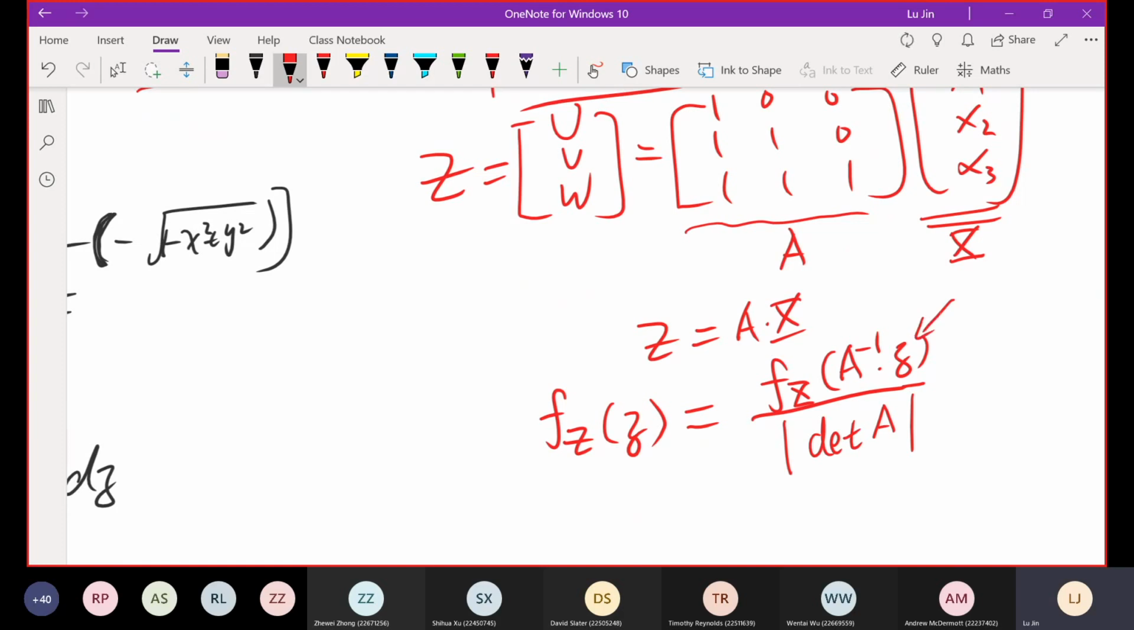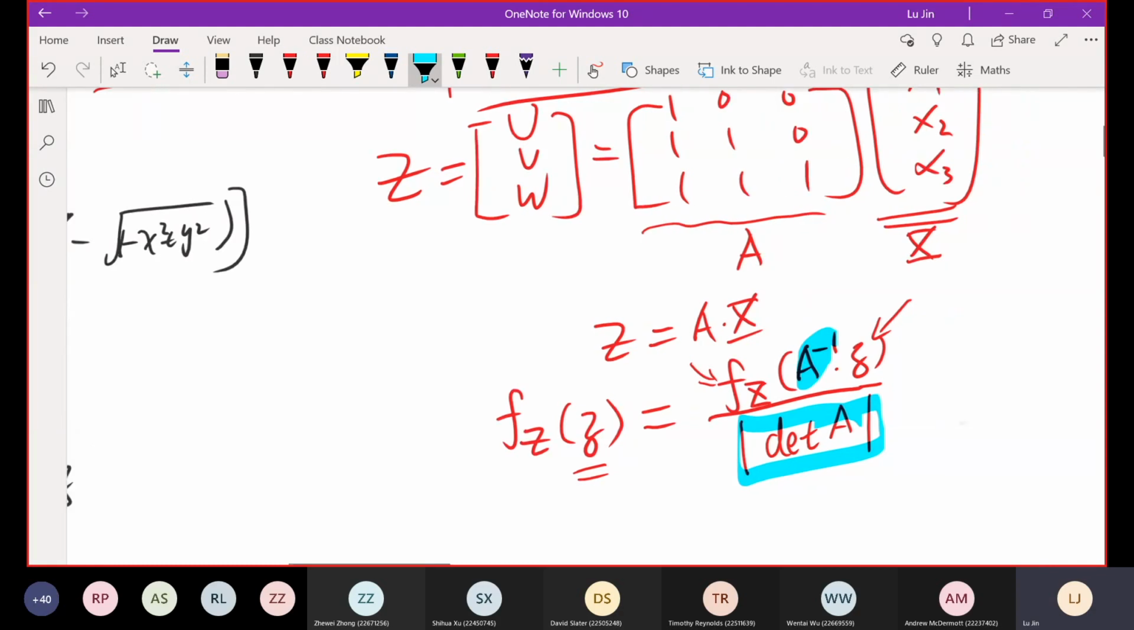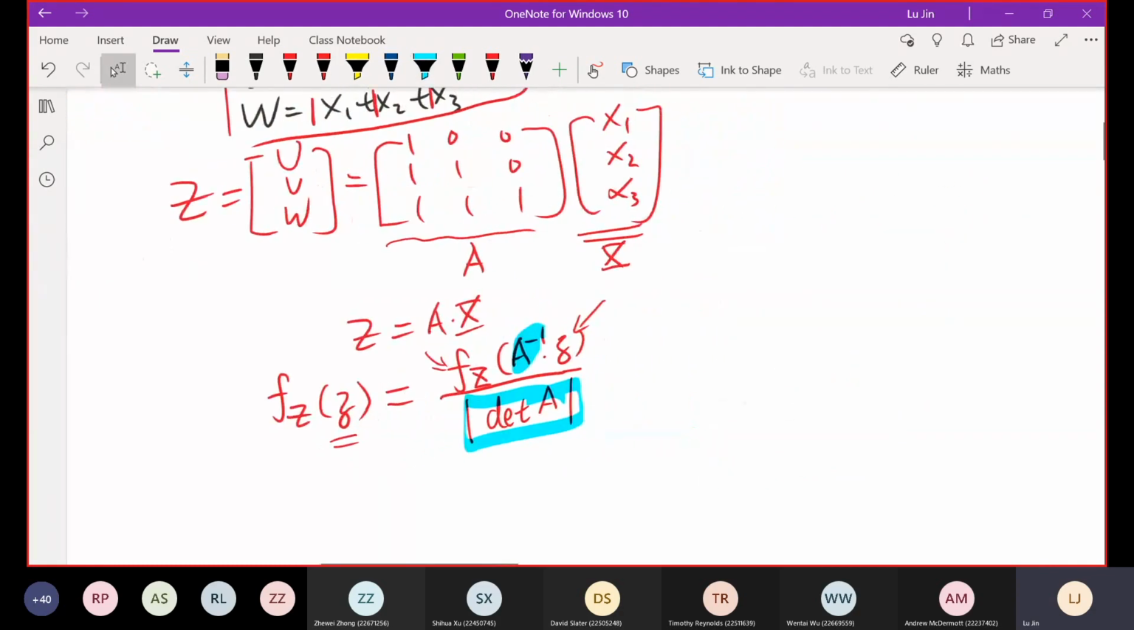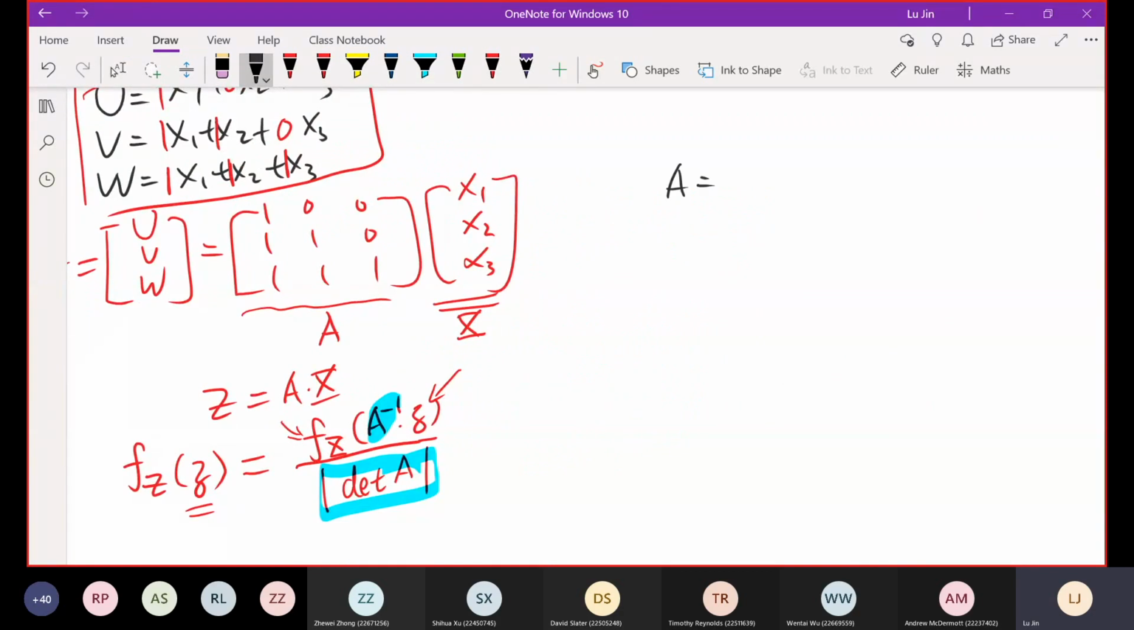For the z on the right-hand side, we don't need to consider it because z is a parameter. And for f of x, this joint PDF of x, we don't need to worry about that, because the question's condition says you are given the joint PDF of the x vector. So the only issues to be solved are A inverse and the determinant. In this question, as we discussed, A is equal to, copying it from here, 1, 0, 0, 1, 1, 0, 1, 1, 1.